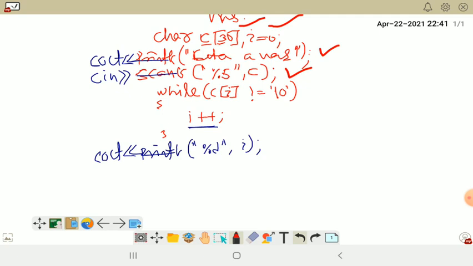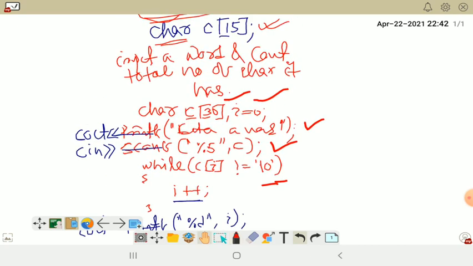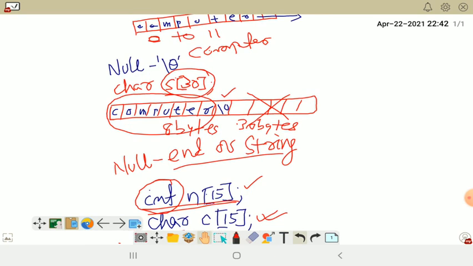Now I have to continue the loop until we find a null character. So the loop starts with i equal to 0, and while c of i not equal to null, it means from the 0th character till the null character, it will keep checking where it finds the null. If you go above, you see the box where I wrote computer.